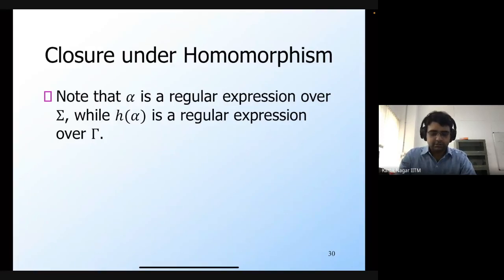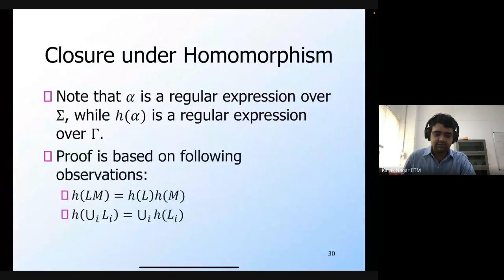So this is the point that I already mentioned before. Alpha is a regular expression over sigma, and that's why it describes a language over sigma star. But H of alpha is a regular expression over gamma, so it describes a language over gamma star. And we just discussed that we can also formally prove the construction that we just showed, how to construct the homomorphism of a regular expression, and we would use these observations, which I already mentioned before.